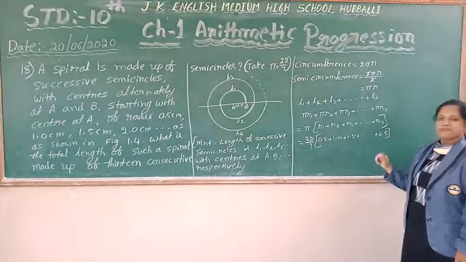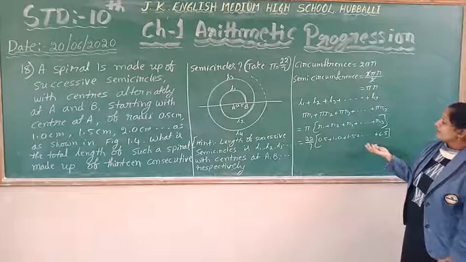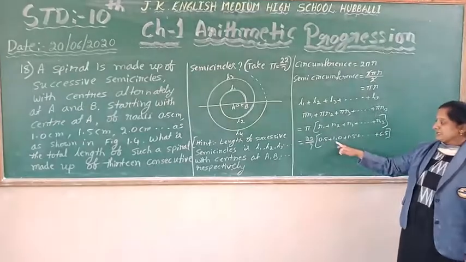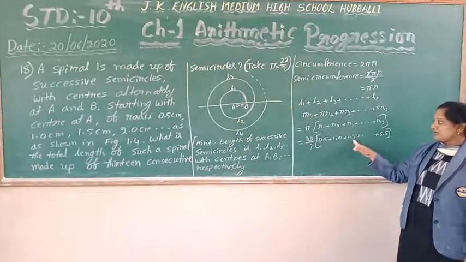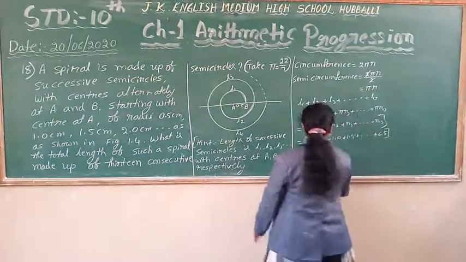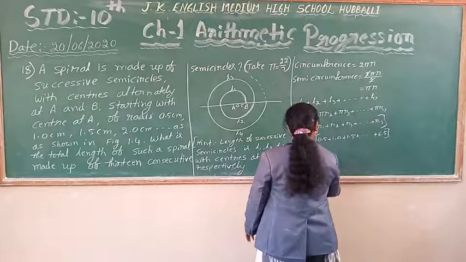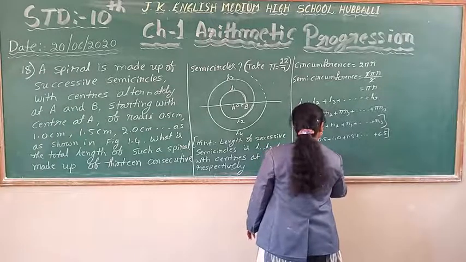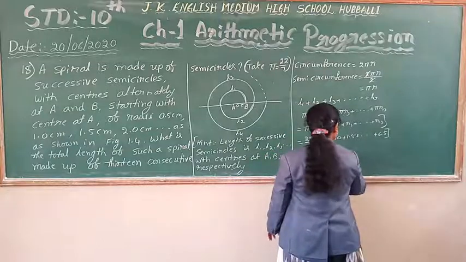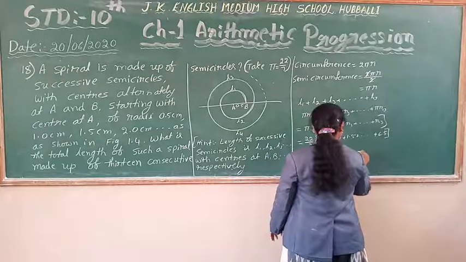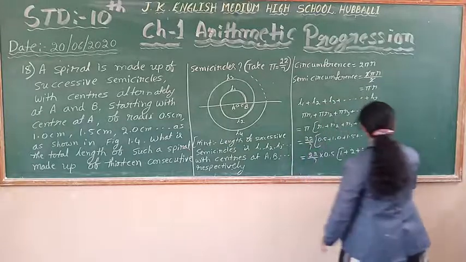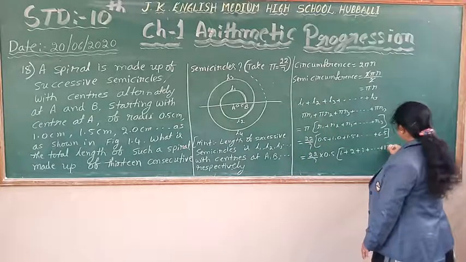Now I can take 0.5 common. Then it becomes 22 by 7 into 0.5, times 1, 2, 3, continuing in the same manner up to 13.